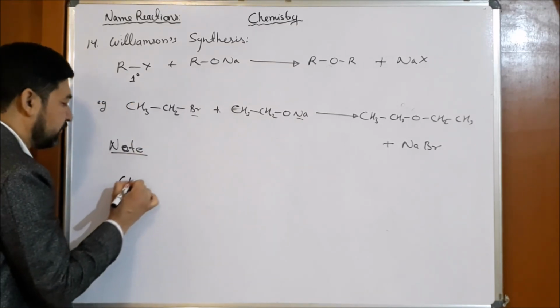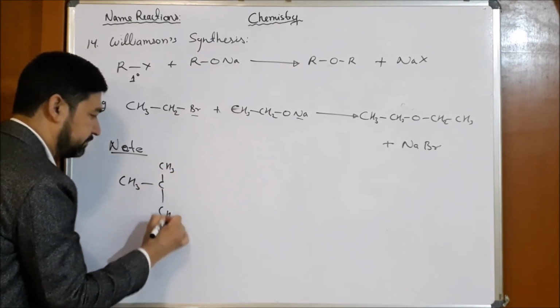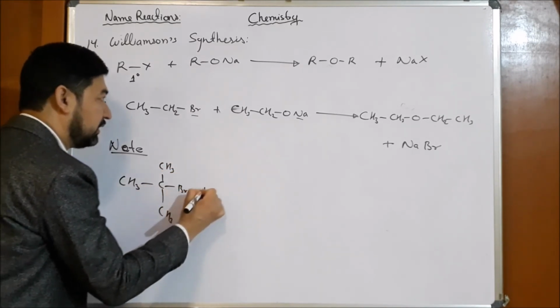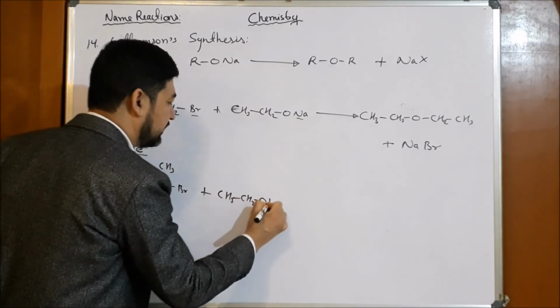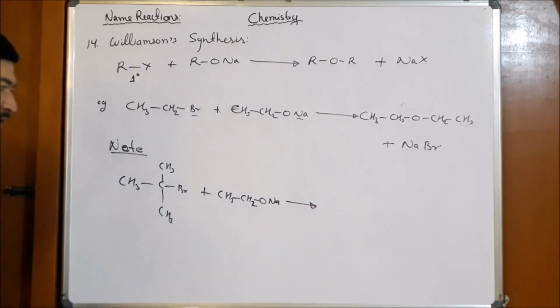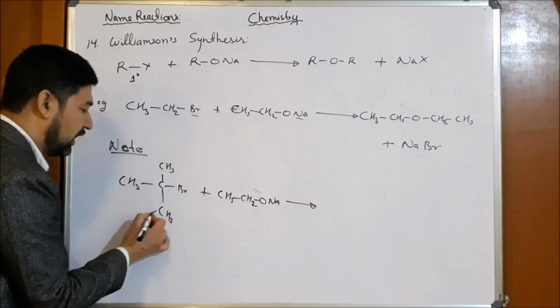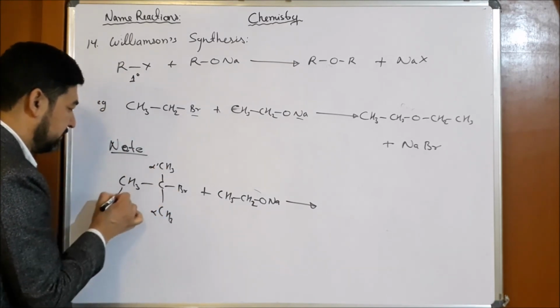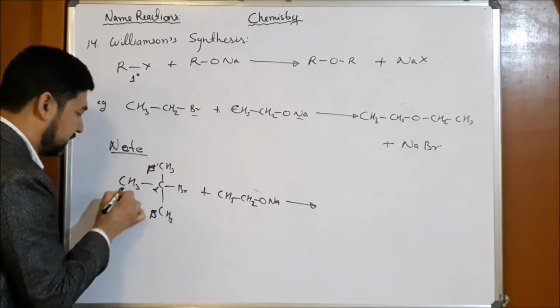So what if we have tertiary alkyl halides? Tertiary butyl Br reacts with CH3CH2ONa, suppose. Then we know that alkoxide will take out the hydrogen. This is alpha, this is beta, beta, beta, right?